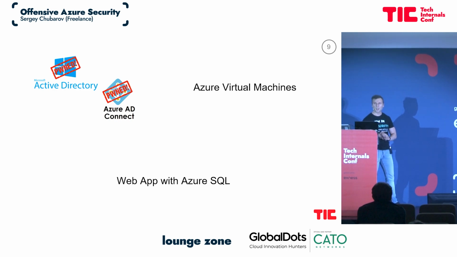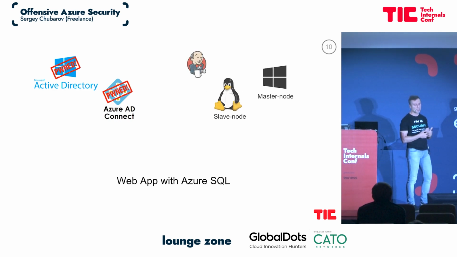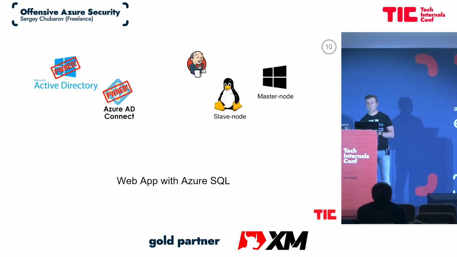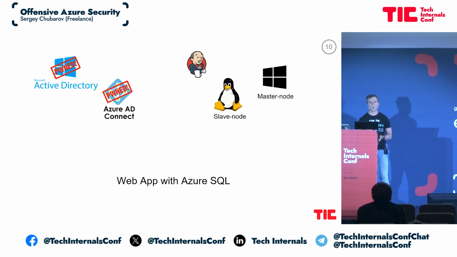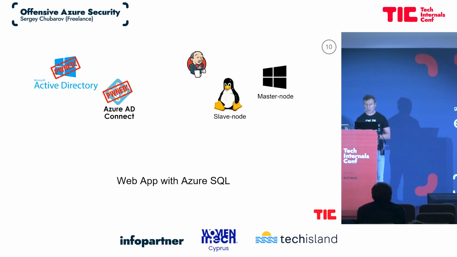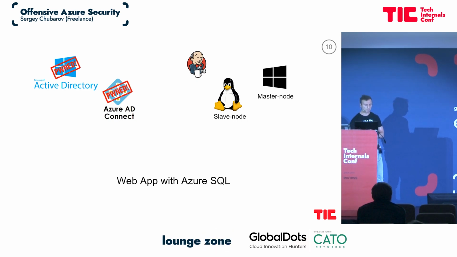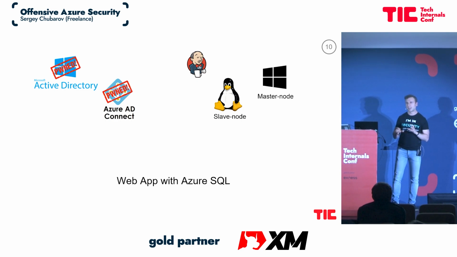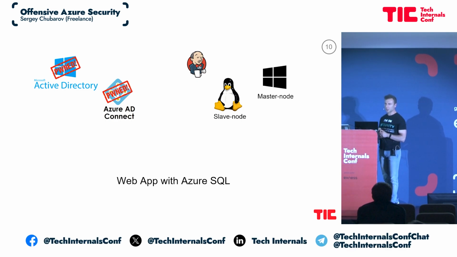And let's take a look at the application deployed in the cloud. My goal here will be to compromise the SQL database, probably the most interesting part, where the most important data is stored. And how can I compromise a database? Quite often, for a database deployed in the cloud, we don't use credentials. Let's say we don't use hard-coded credentials.